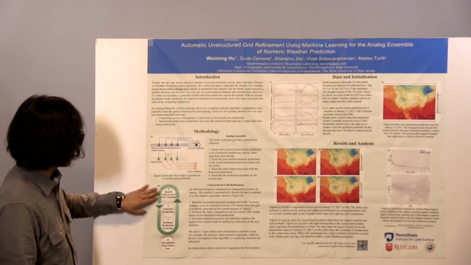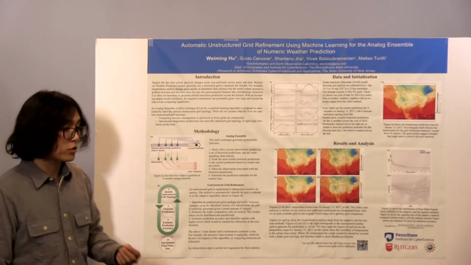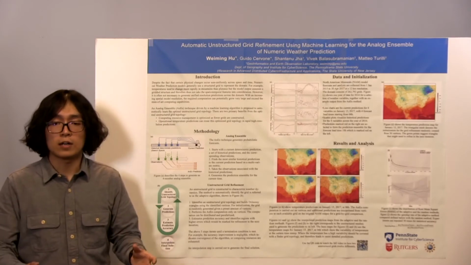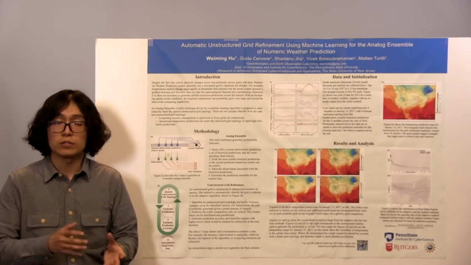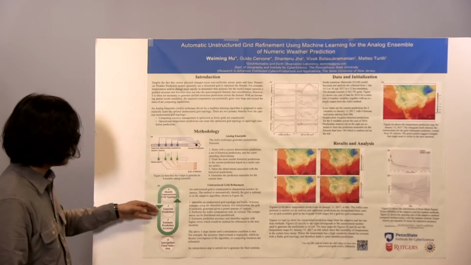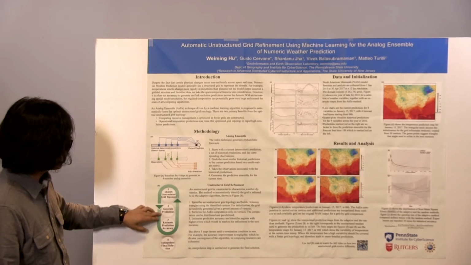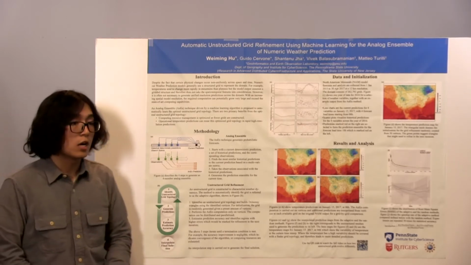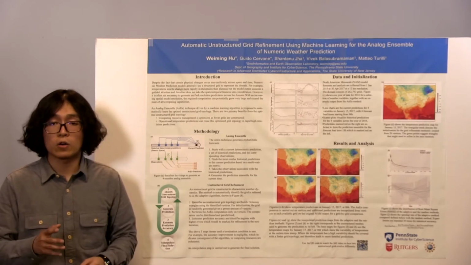First, I identify unstructured grid topology. To start with, I randomly select a set of points in the domain and use them as my vertices to construct triangles. Step 2, I generate predictions only on the vertices, and then I estimate the predictions of each triangle.